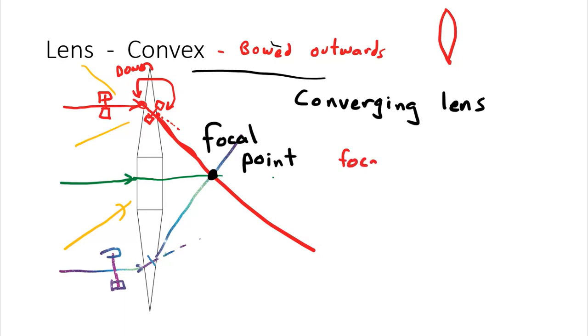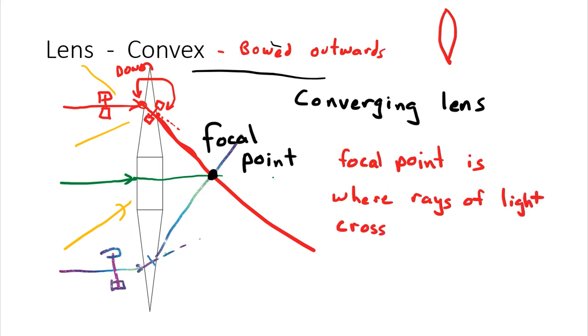or we could say the focal point, and it's an important place, so we've got to understand what it means. Is where rays of light cross if they are perpendicular to the lens. Right? So these rays of light are coming in horizontal, the lens is vertical, they're striking it perpendicular. I could kind of write to get this more and more specific, but it's more important we understand.